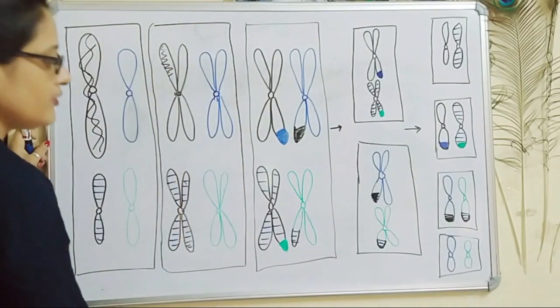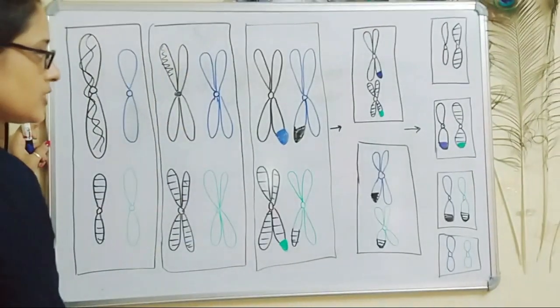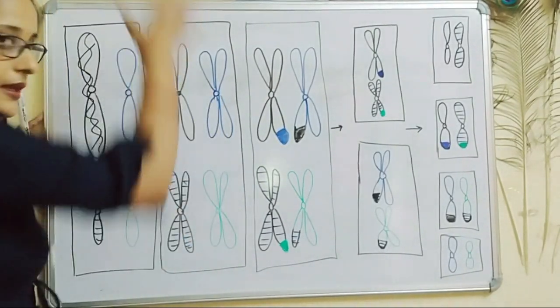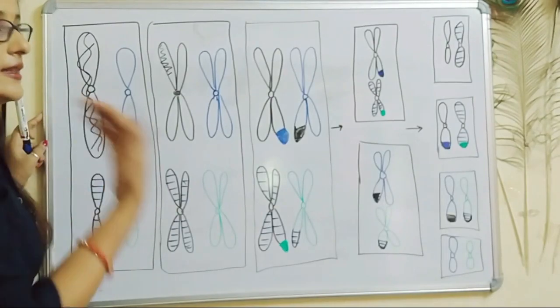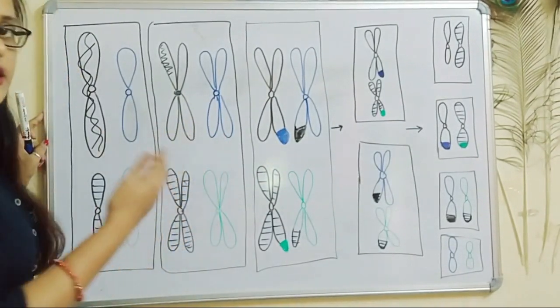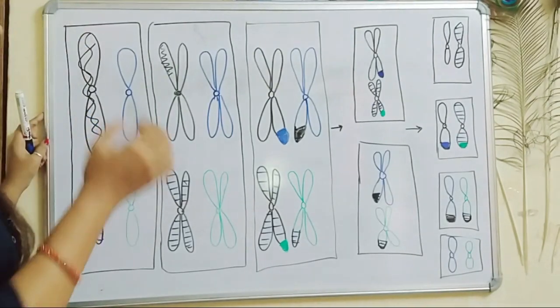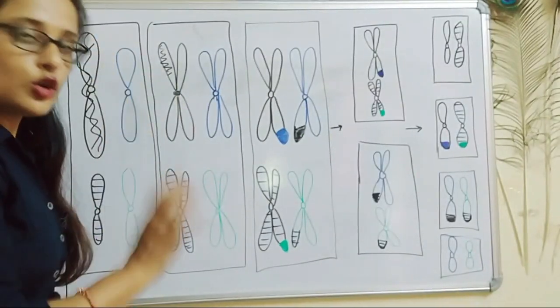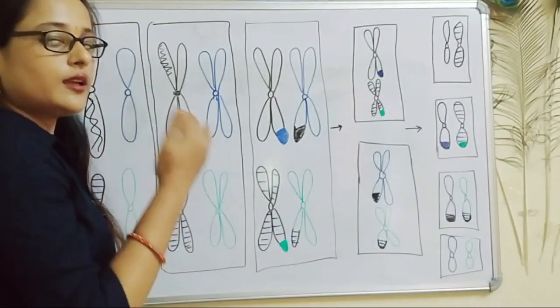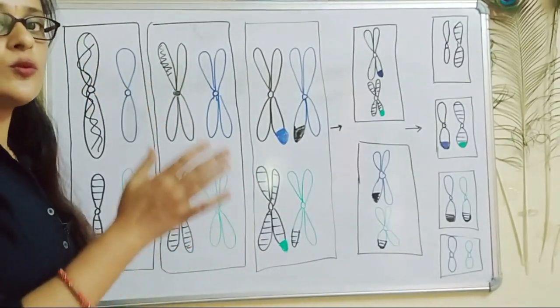Similarly, if we had drawn 46 chromosomes, we would have counted them 1, 2, 3, 4 in this way. But the number of DNA is 92: 1, 2, 3, 4, 5, 6, 7, 8. In this way, there are 92 molecules of DNA, but 46 molecules of chromosomes. So after S phase, this cell enters into meiosis 1, that is prophase 1, and in prophase 1, crossing over